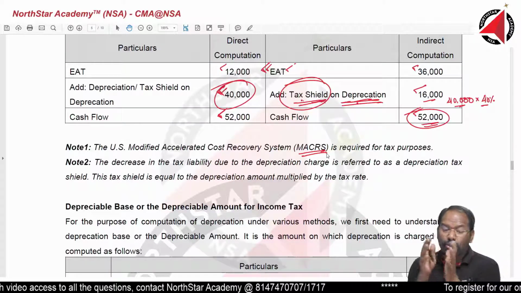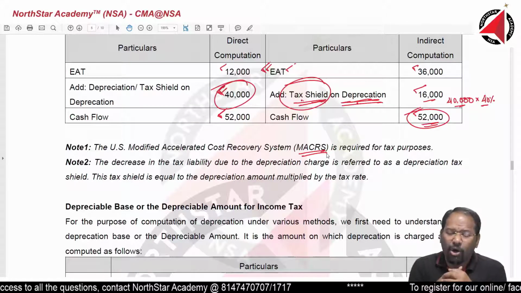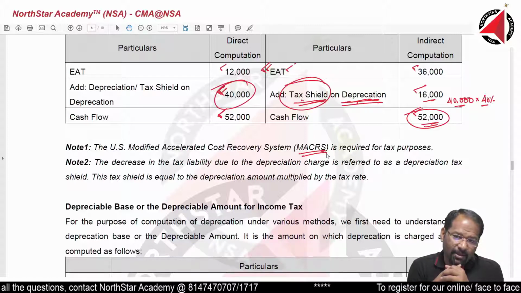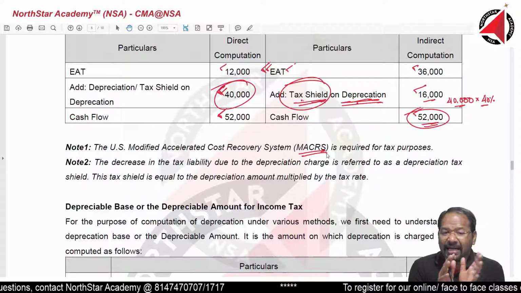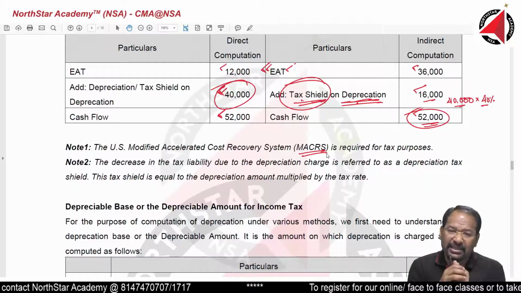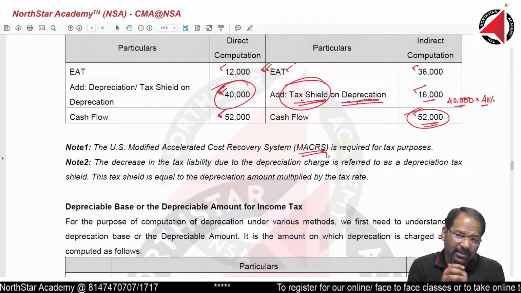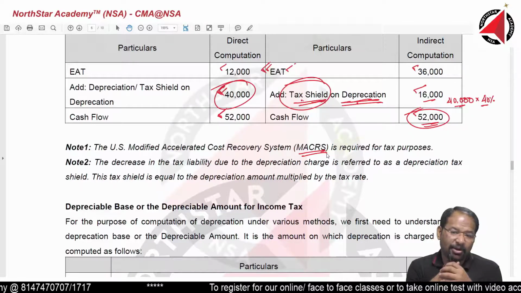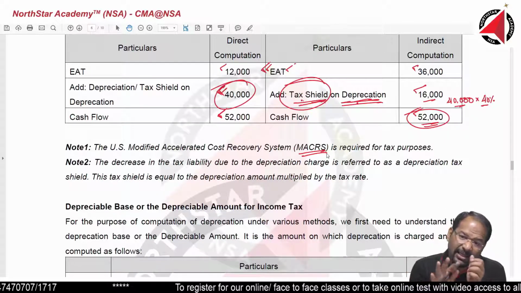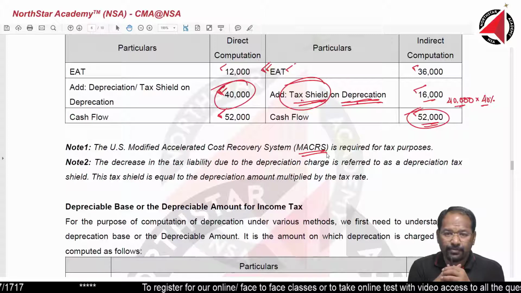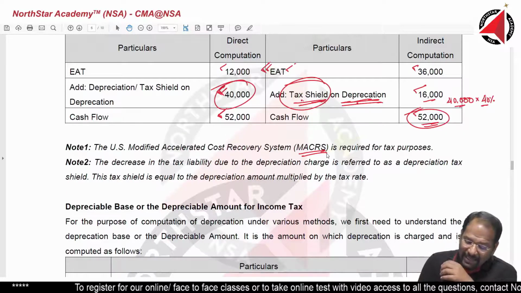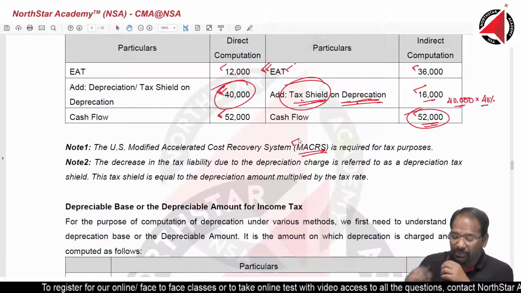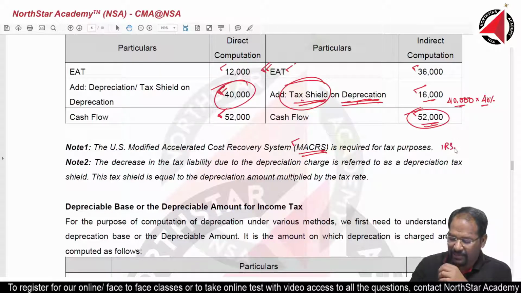So there are two different slabs or blocks of assets. Under the Income Tax Act in India, we have a block of asset system for computation of depreciation, whereas for books of account we have different methods altogether. Similarly, under US GAAP, or under the US laws, we have the MACRS system for computation of depreciation under the IRS.